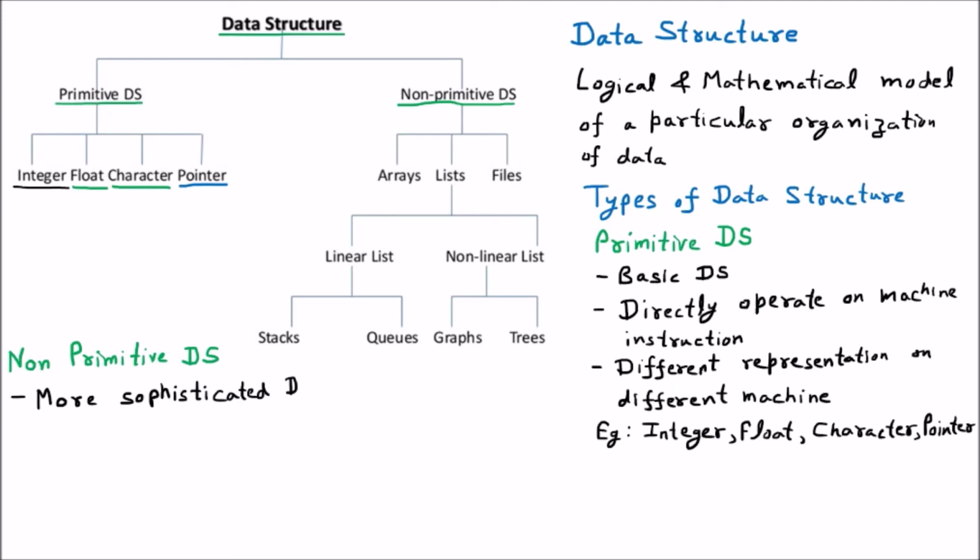Data structures, meaning they are going to specify some specific task and they are having some set of rules and they are derived from primitive data structures. Well, that is important. By using integer, float, character and pointer, we are going to declare the different data structures and they are called the non-primitive data structures, and their examples are